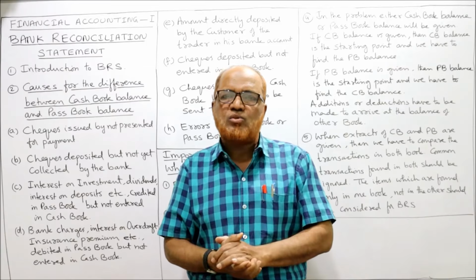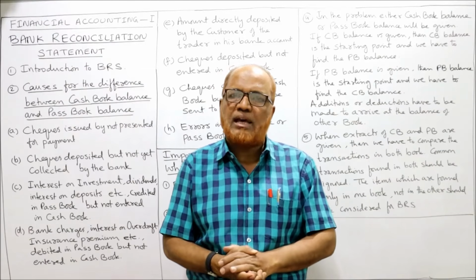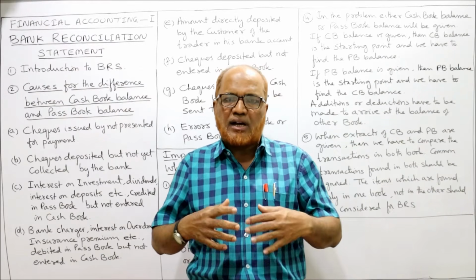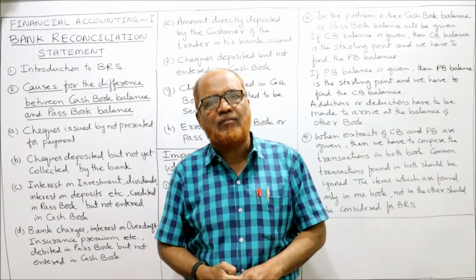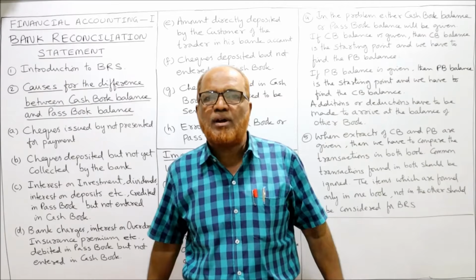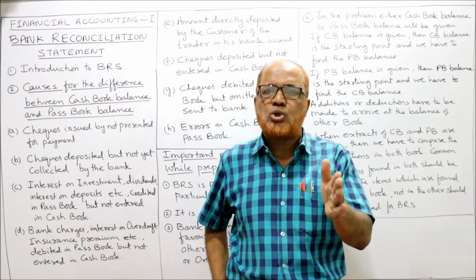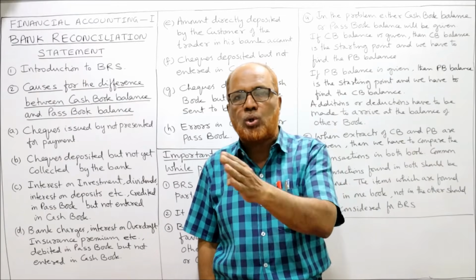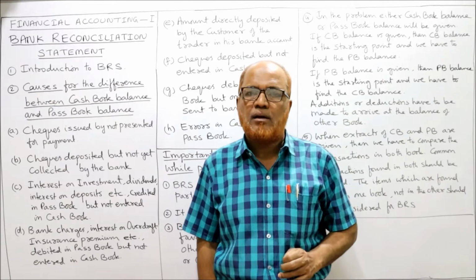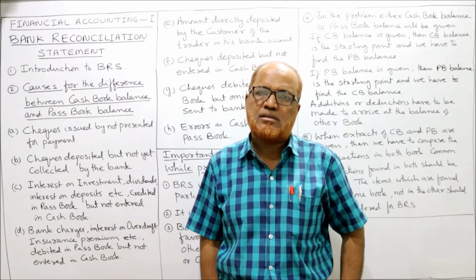Favorable balance will arise when the deposits are more than withdrawals. If the customer's deposits are more than withdrawals, his balance is said to be favorable. When his balance is favorable, his cash book shows a debit balance and the passbook shows a credit balance.